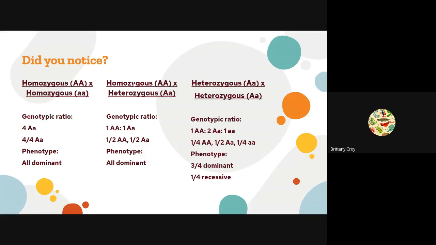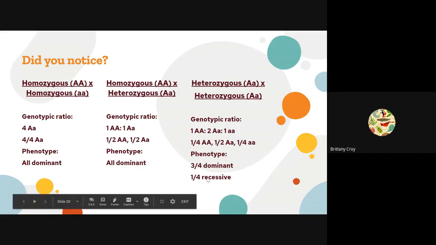You can cross a homozygous by a heterozygous, and you're always going to get this 1 to 1 or 50-50 ratio. You can cross a heterozygous by a heterozygous, and this is like the interesting one. We have 3 different genotypes, and the genotypic ratio is different from the phenotypic ratio.